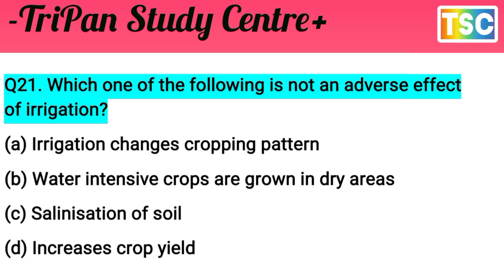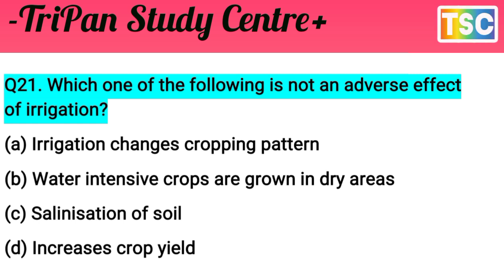C, salination of soil, is not applicable. The answer D is correct: increasing crop yield. That's important. Irrigation is important, and increasing crop yield is the correct answer, D.